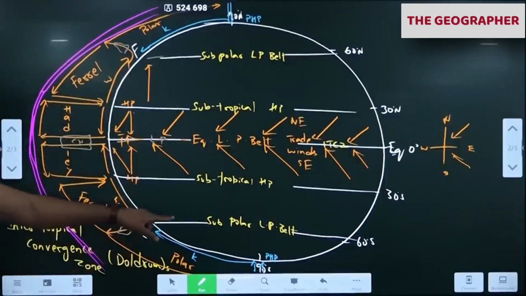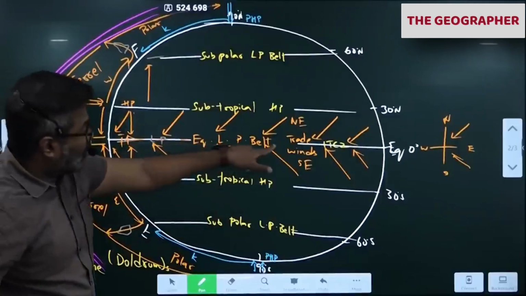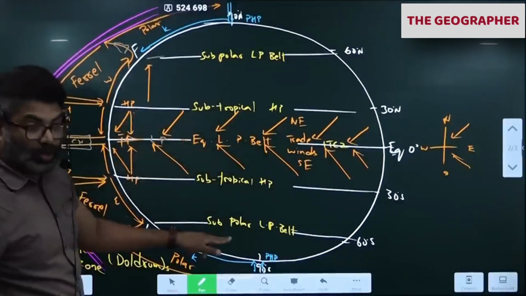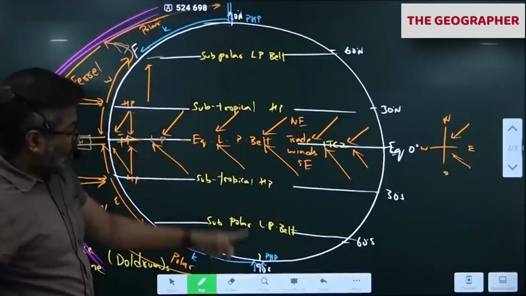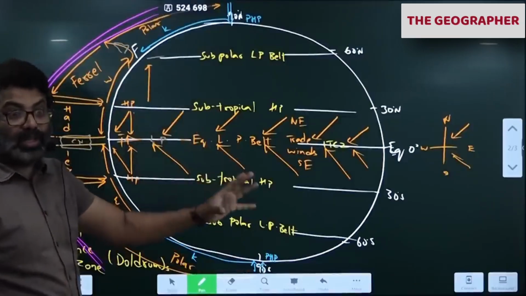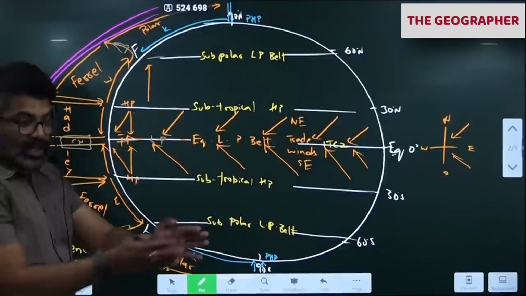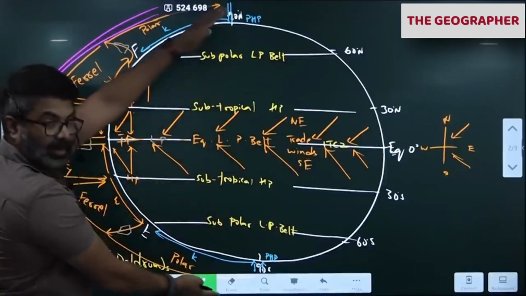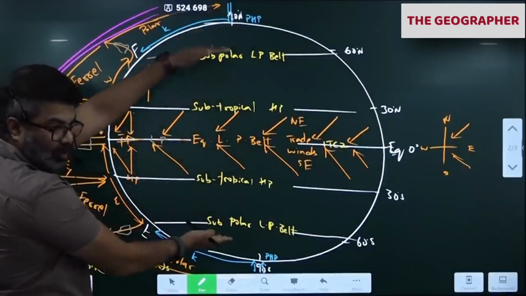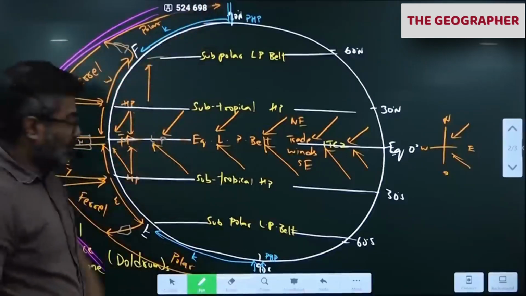Okay. So notice how many pressure belts we have. 1, equatorial low pressure belt. 2, subtropical high. Subpolar low, 5. Polar high. 7 pressure belts we have on Earth. This itself is a question. How many pressure belts are there on the Earth? 7. How is it arranged? Low, high, low, high. See how it is arranged. Low pressure belt, high pressure belt. Low pressure belt, high pressure belt. Remember this.